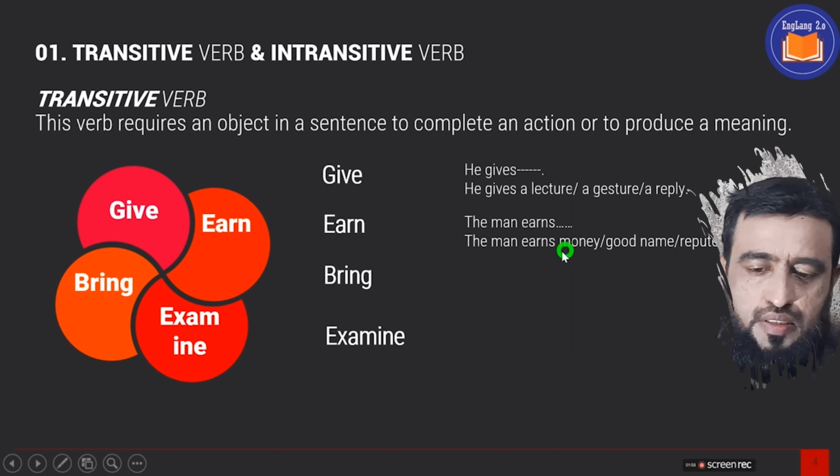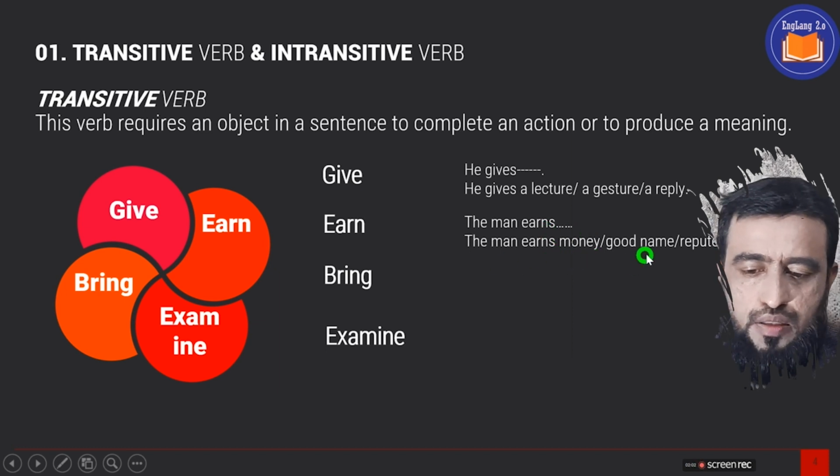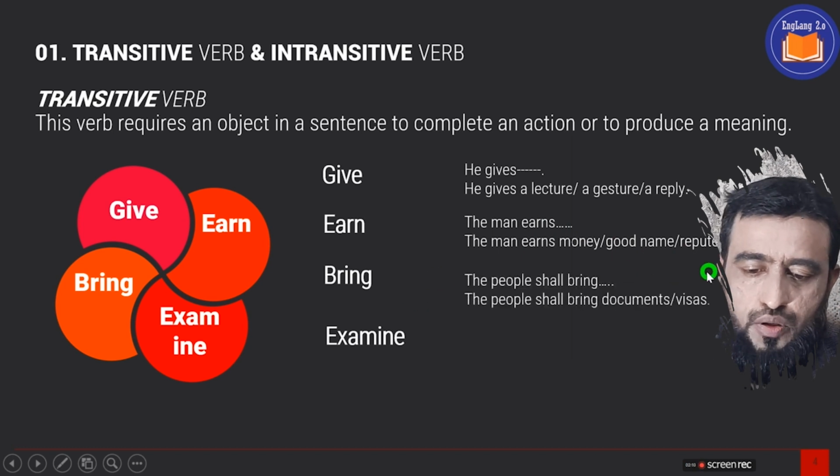Now we come to the third example. Bring. The people shall bring what? Here we don't have any object, but we have to add one in order to clarify the meaning. The people shall bring documents, or the people shall bring visas, right? So here we have to add the object.